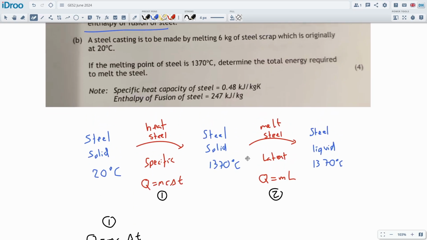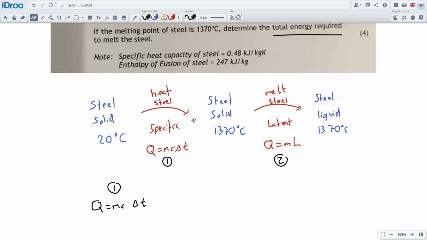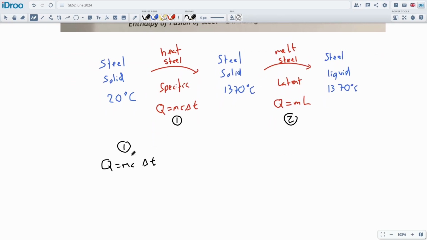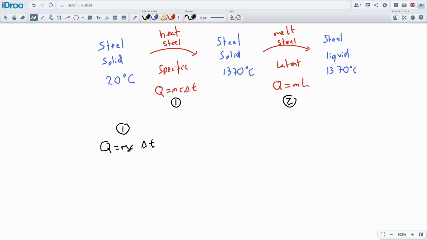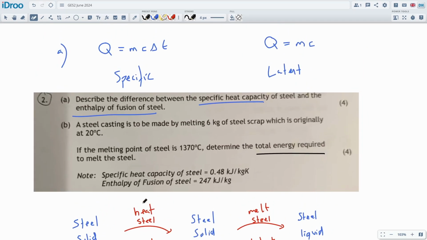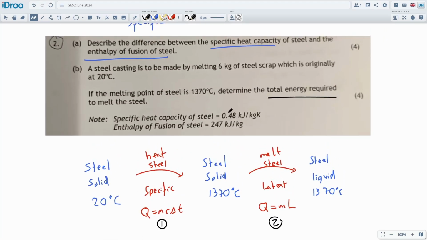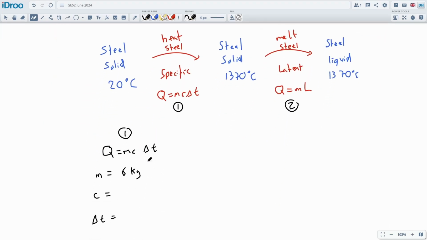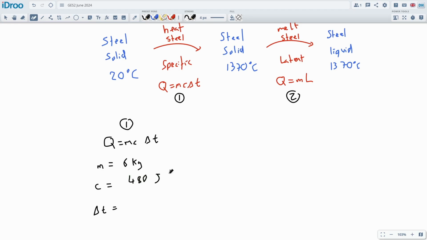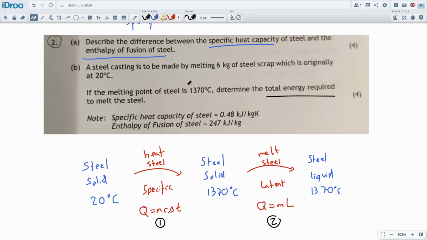The question is asking for how much energy is required. So you're going to need a certain amount of energy to heat this steel up. We just need to plug the data into it. And it's going to be quite straightforward. The mass of the steel, the heat capacity of the steel, and the change in temperature. Nice, easy input. We're talking about 6 kilograms of steel. The heat capacity is given as 480 joules per kilogram Kelvin. And then the change in temperature is going from 20 up to 1370, so that's 1350, I think.